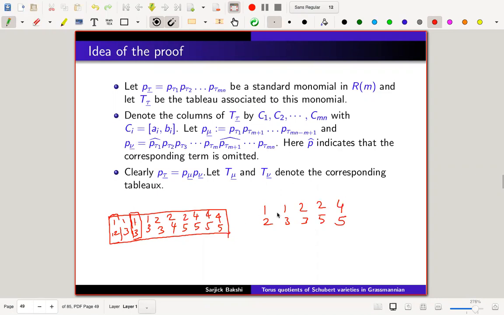Now see that it is not a zero weight because 2 has appeared twice but 4 has appeared once. So I will give an algorithm so that we can find a zero weight. So basically we'll do some kind of algorithm over the big tableau and get into something which is a zero weight, meaning all the entries appear the same number of times. So here I'll just correct this 2, if I somehow change 2 to a 4,